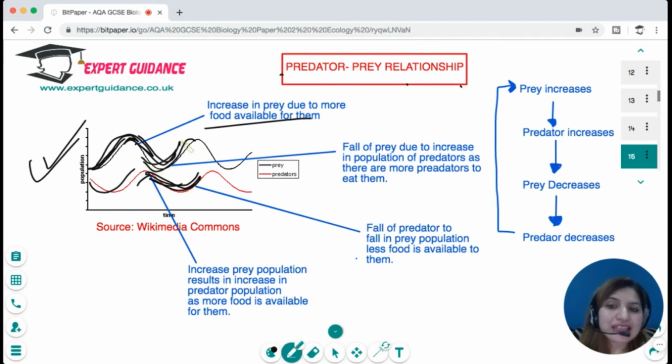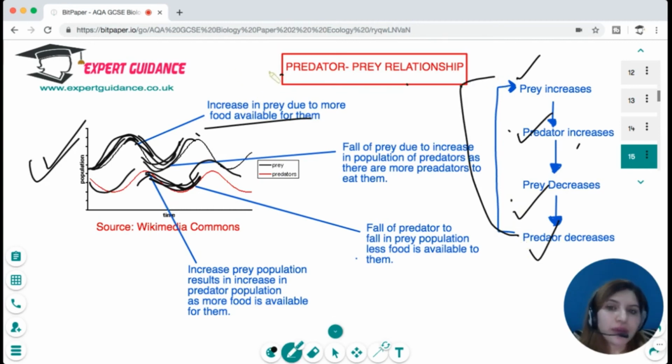But as the prey increases, again, more food will be available for the predators. That will result in an increase in predators. So this cycle continues. So prey increases, predator increases. Then when predator increases, the prey decreases. And when prey decreases, the predator decreases. And then this whole cycle continues. Okay, so I hope you understand this graph and the relationship between